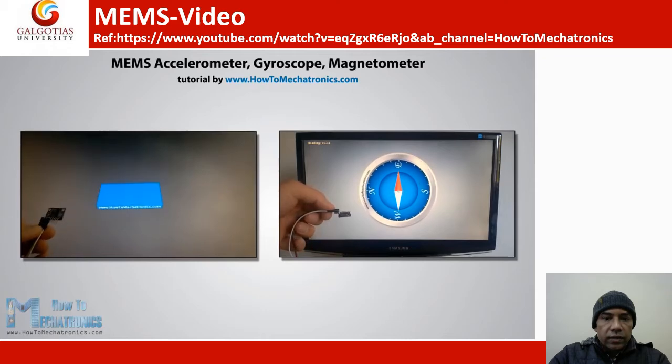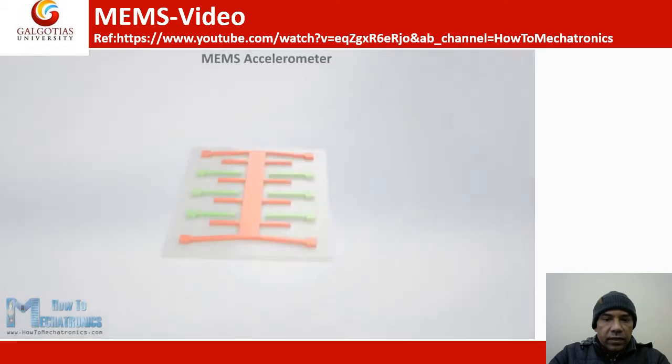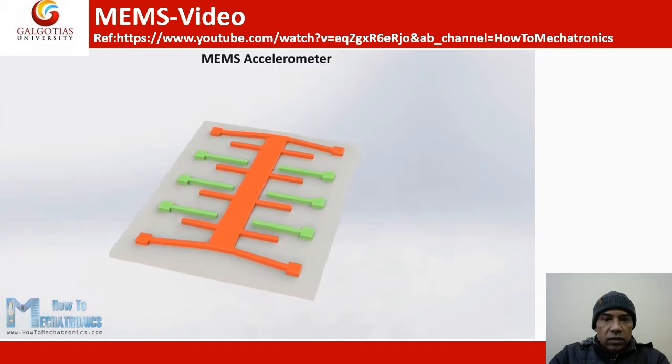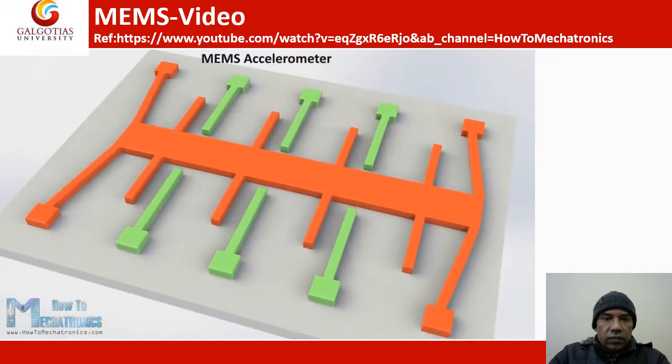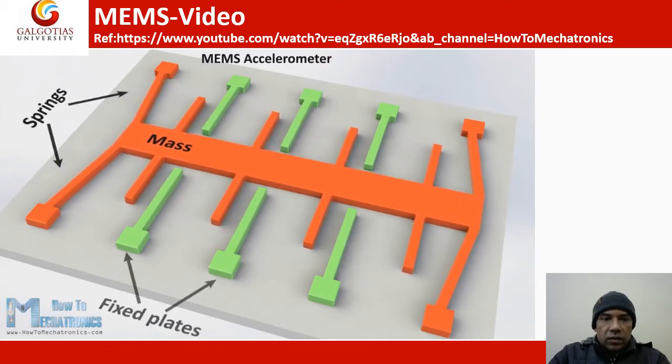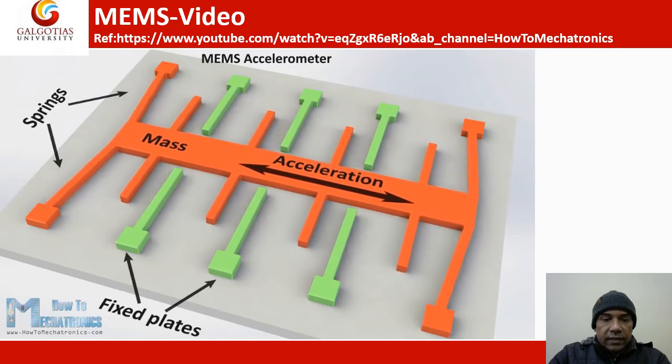So you can see how, using this magnetometer or gyroscope, we can handle that object. This is a MEMS accelerometer, where within a very microscopic structure, this rib is accelerating, is basically oscillating.